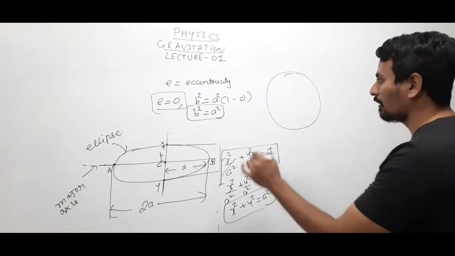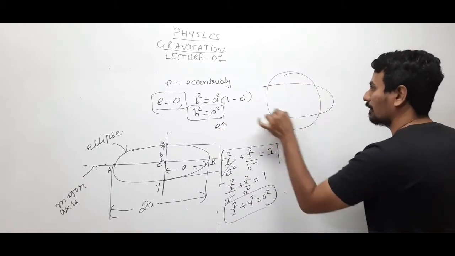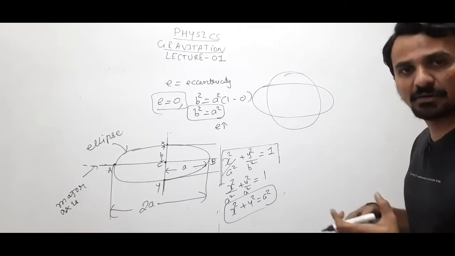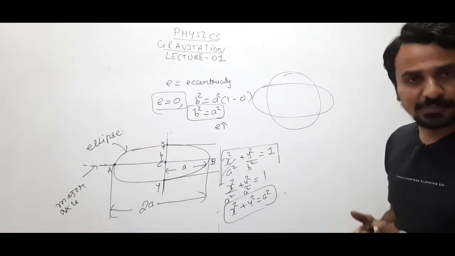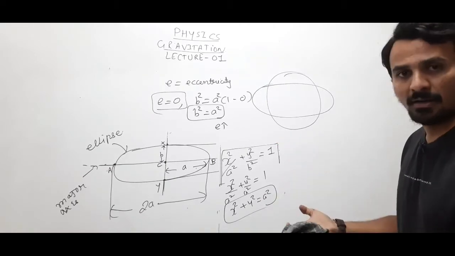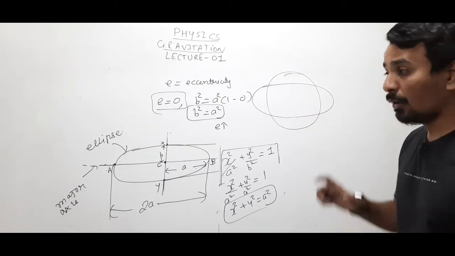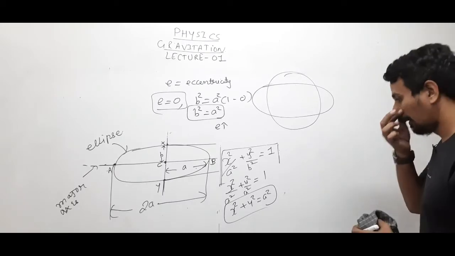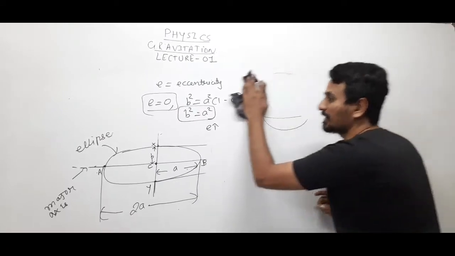The more the value of eccentricity, the more compressed this circle will be, or it will look more elliptical. A better way to say it is this: the more the value of e, the more it will look like an ellipse. So how much the ellipse is being squashed will be known by the value of e. Clear? So eccentricity represents how much the ellipse is being squashed.